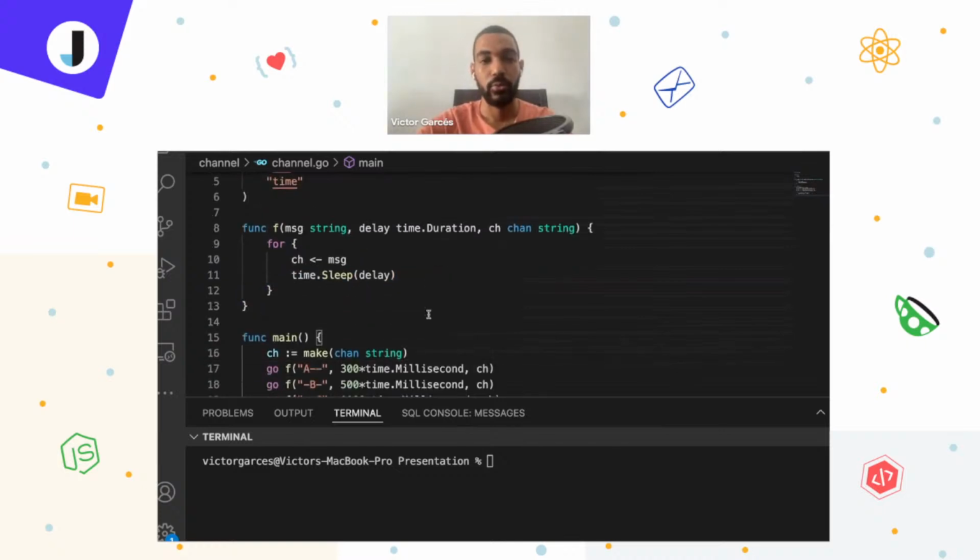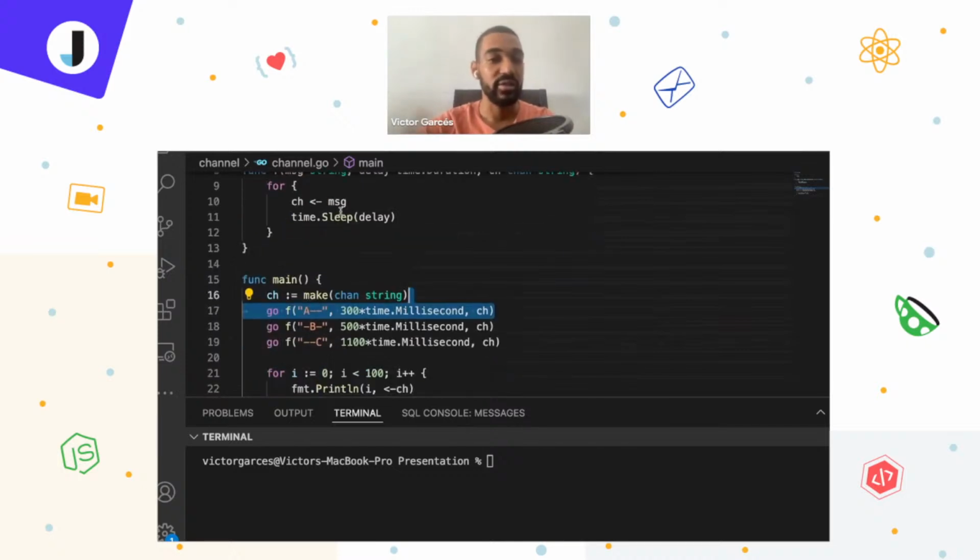So let's recap. We have our function receiving 3 parameters, we have our for loop here, we are passing the message that we are receiving into the channel, and then we are sleeping our code here. In this case, we are making this goroutine stop working before sending more information.